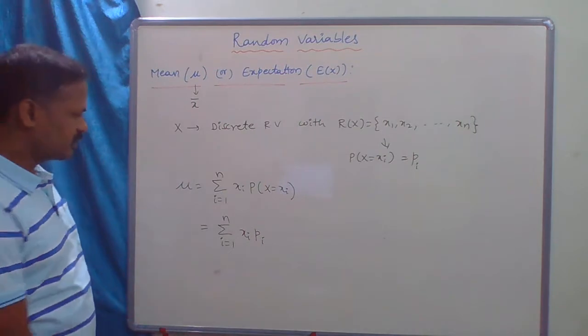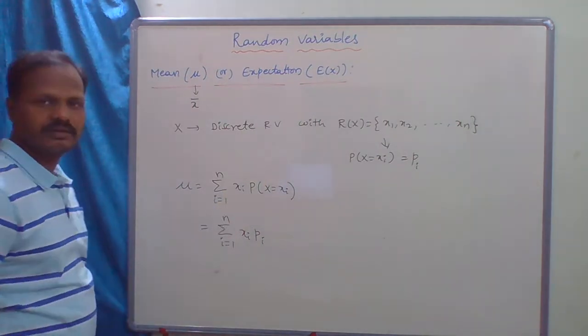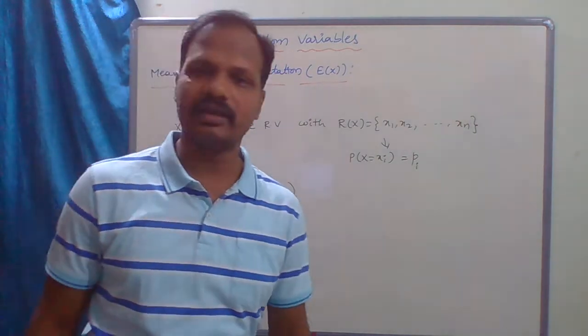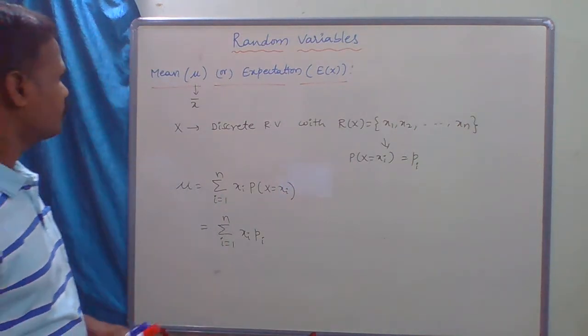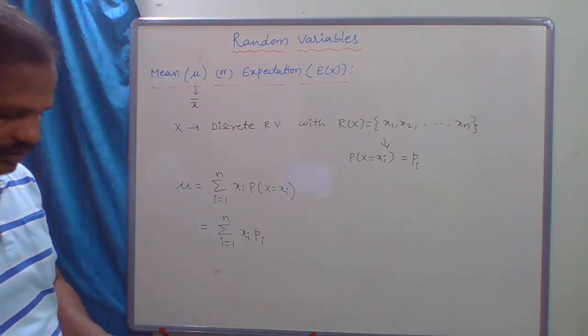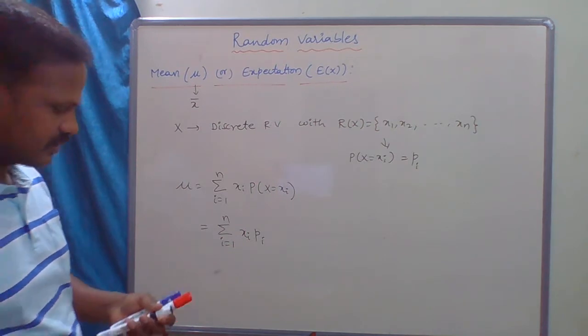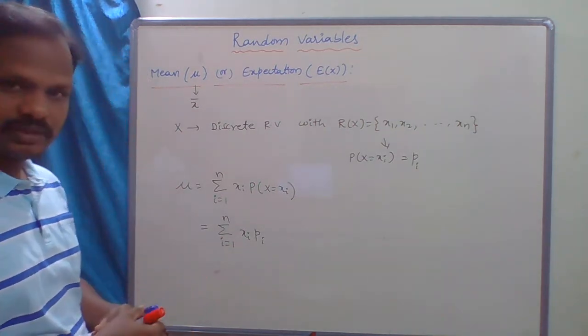So this is called mean or average or expectation. Okay, done. Now next, standard deviation, so variance. Okay, next variance.